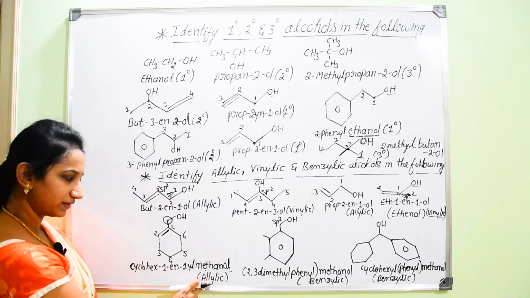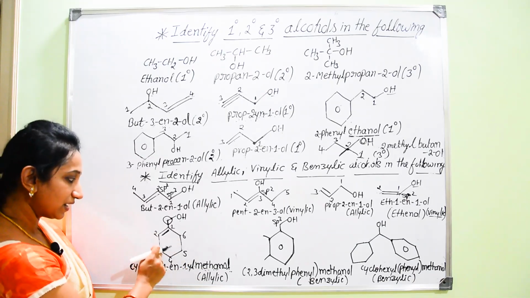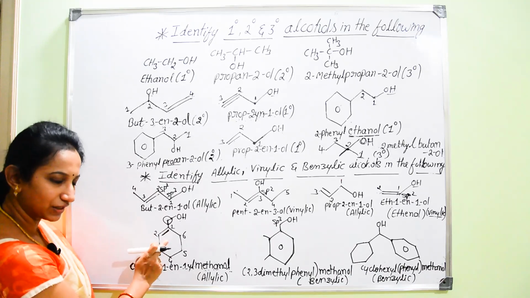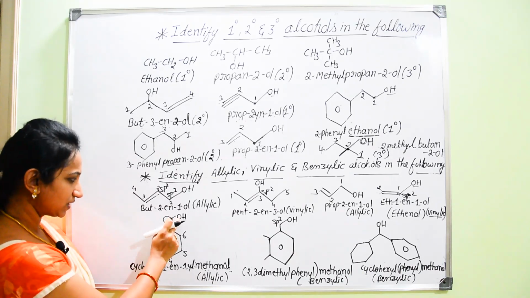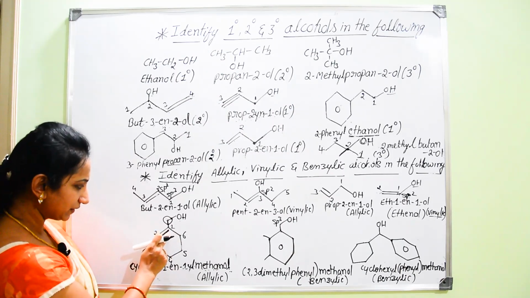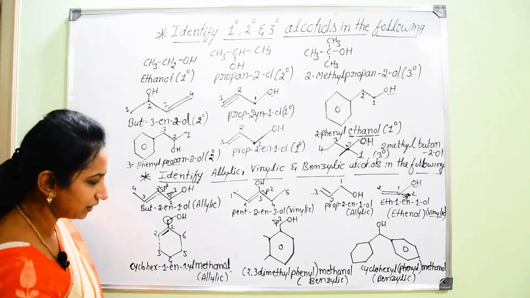What type of alcohol is it? It is allylic alcohol. Now don't get confused here. It is actually not a benzene ring. It is not an aromatic ring. Since OH is attached to this carbon atom, which is in an alternate position with a double bond, it is an example of allylic alcohol.